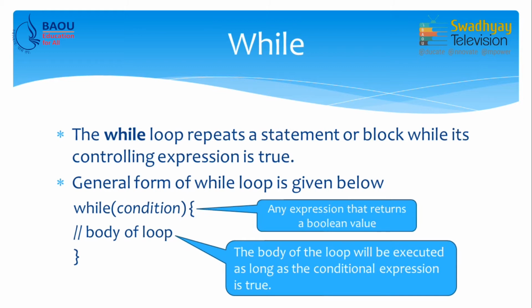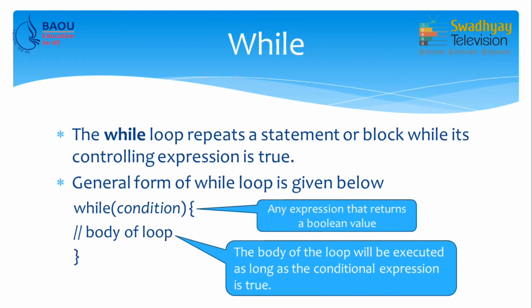Now, what will happen if for the first time this condition is false? The loop won't execute. It means while can also be considered an entry control loop. That means entry inside the while loop is controlled by this condition. If it is false, the while loop may not be executed even a single time. So, this is a while loop.